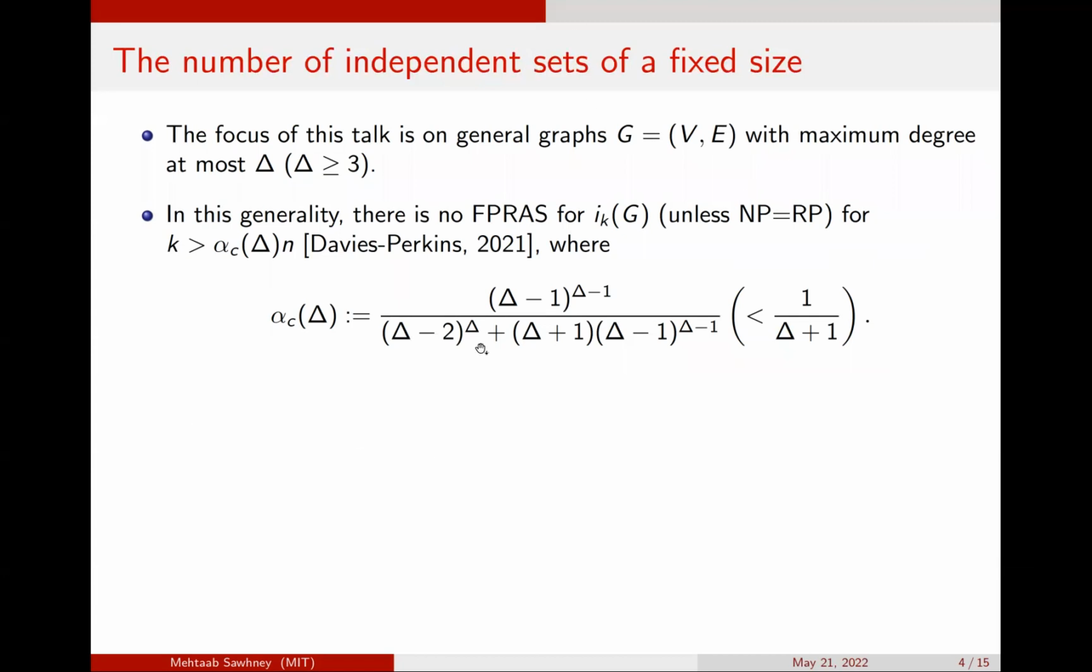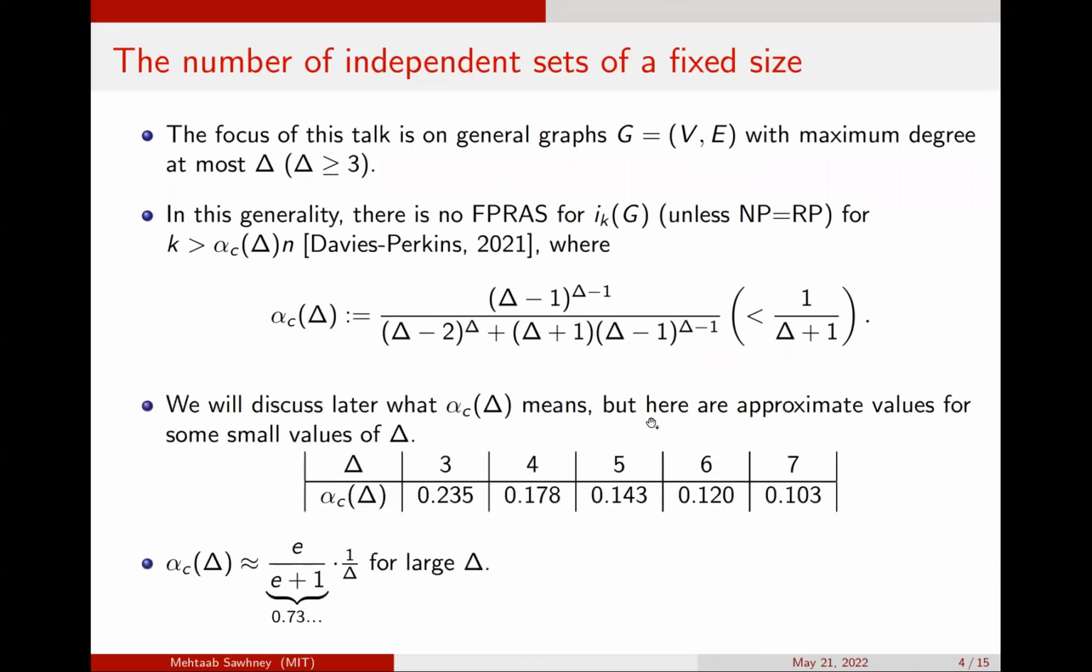Alpha critical of delta has this particular form, and for small values of delta, they're listed on the slide. Maybe one thing to note is that alpha critical of delta scales like e over e plus 1 times 1 over delta for large delta. In particular, the greedy algorithm tells you that there's an independent set of size roughly n over delta, but one can't hope to count the number of independent sets of this size given the result of Davies and Perkins. And actually, you can't hope to count it even quite a bit below that, below, let's say, the size you can construct greedily.